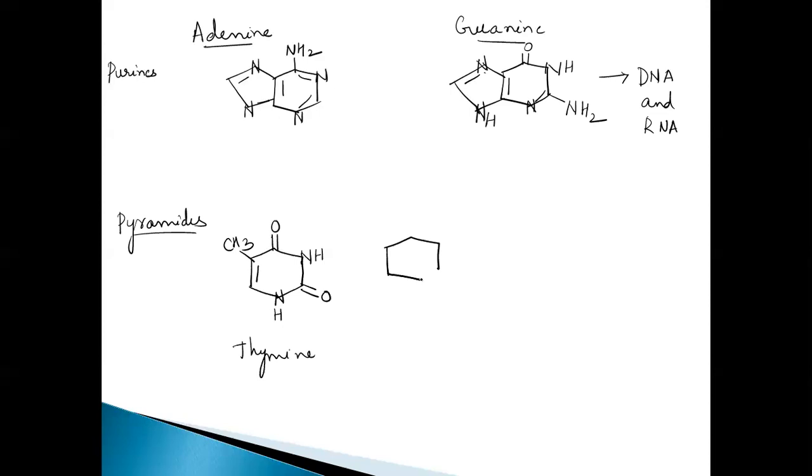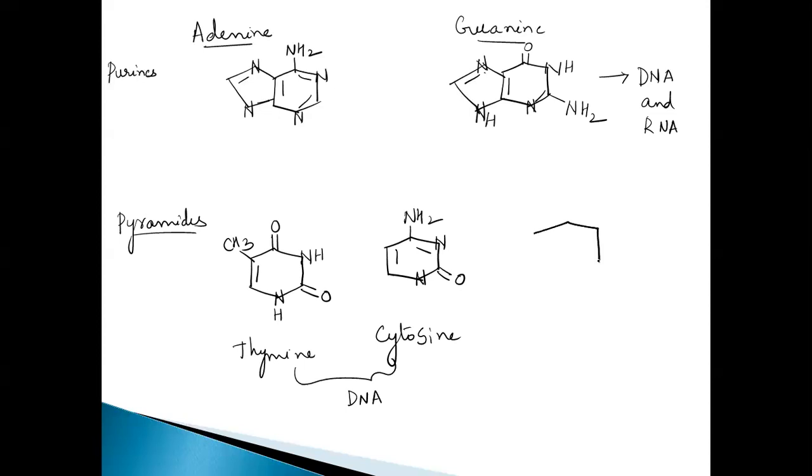And what is cytosine? Again, write the 6-membered ring with 2 nitrogens in the ring. And what you see is here again double bond O, here NH, here we'll see NH2. C double bond O, here we have double bond O and NH2. So we can see 2 double bonds. So this is cytosine. So these two are the pyrimidine bases which are found in DNA.